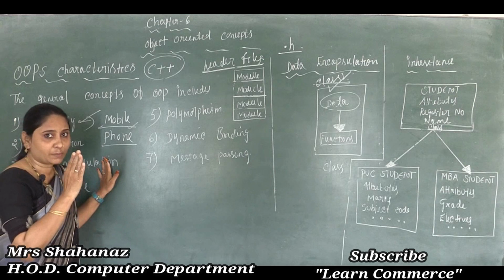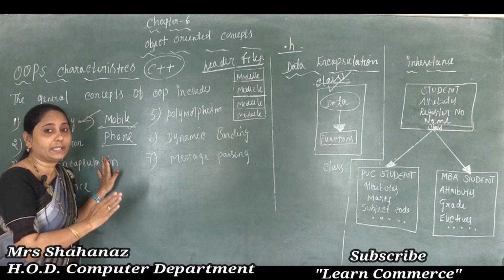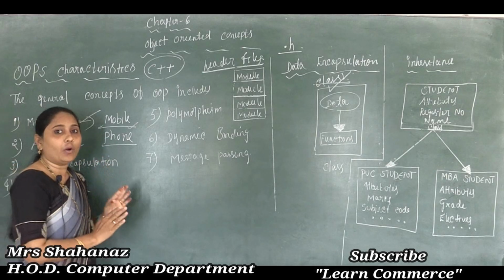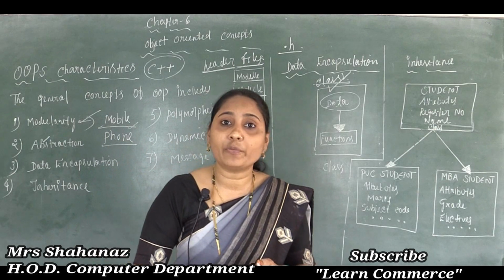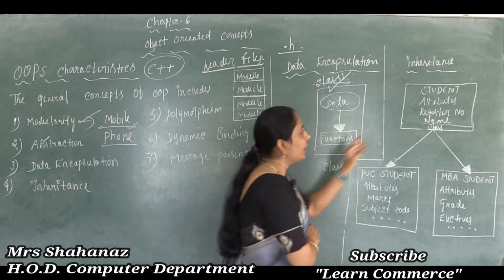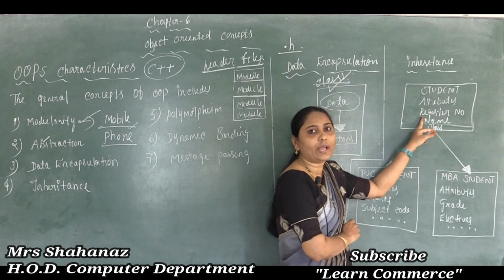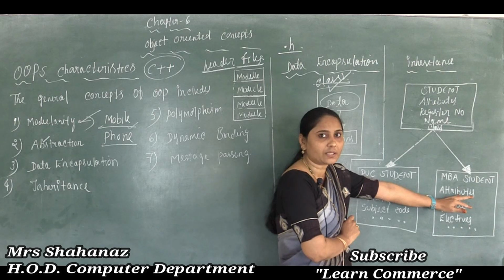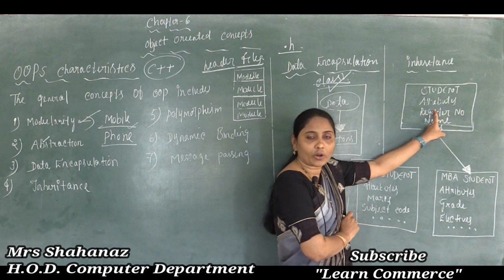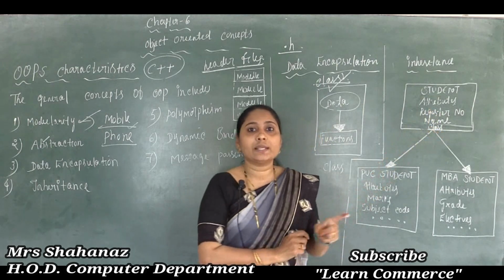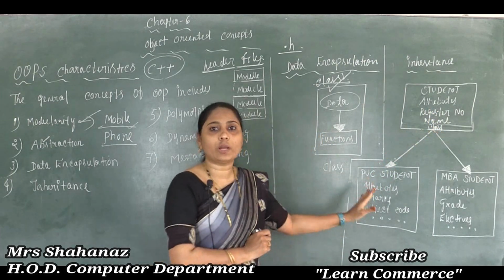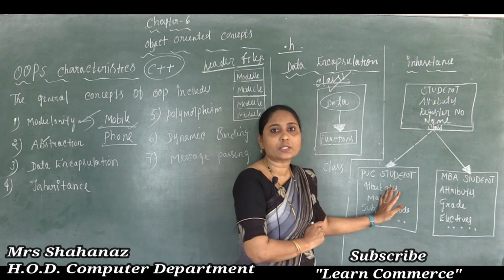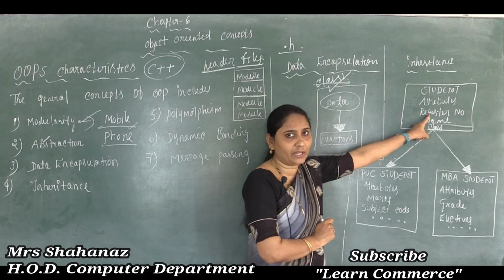If we are using the concept of inheritance, then only it is possible to create classes like our base class and the derived class. Clear this one? Okay. Now inheritance is the process by which the object of one class inherits the property of the object of another class. We know that these two classes are constructed just by using the class. In simple meaning, inheritance is the process of forming a new class from an existing class. Correct? We constructed the new class just by using the base class. So this is the meaning of inheritance.